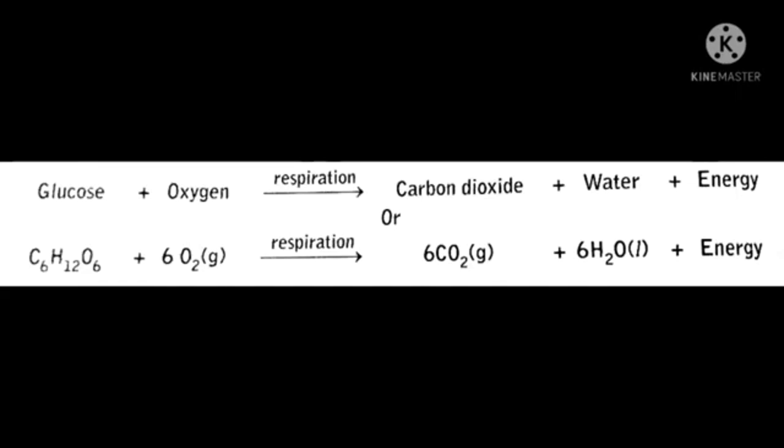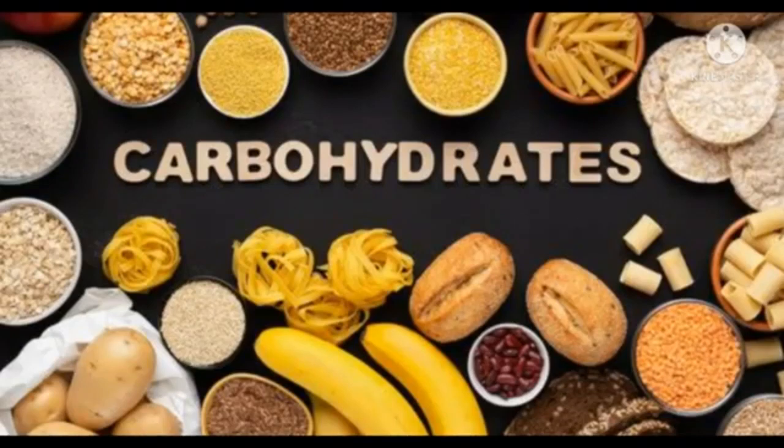What's the formula for glucose? Yes, C6H12O6. This we call glucose. For oxygen, O2. Carbon dioxide, CO2. Water, H2O. So glucose C6H12O6 and oxygen O2 give carbon dioxide CO2 and water H2O. The food we eat contains substances called nutrients, isn't it?